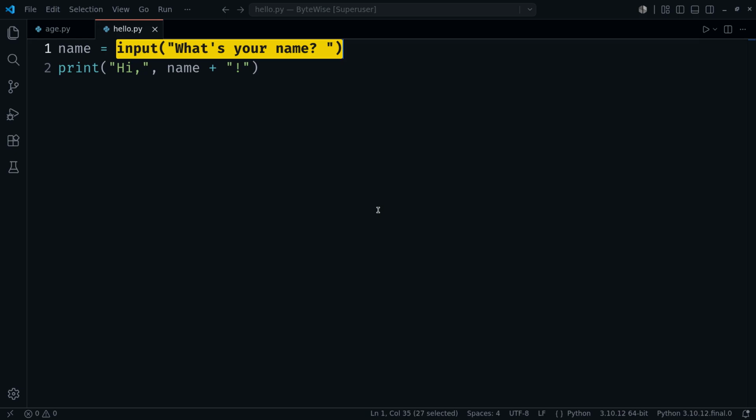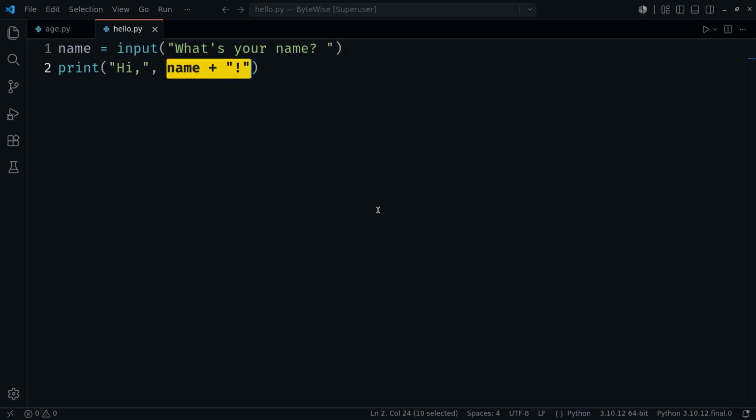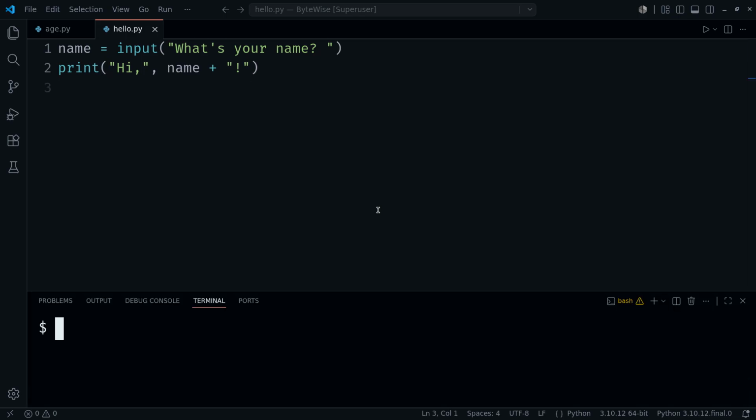Input shows your prompt, then stops the whole program and waits until the user types something and presses enter. Whatever they typed lands in name. The prompt goes right inside the parentheses. It asks, they type Sam, it greets them.